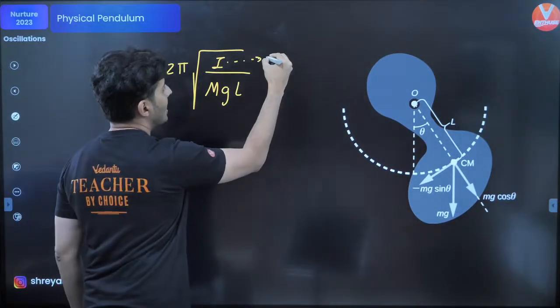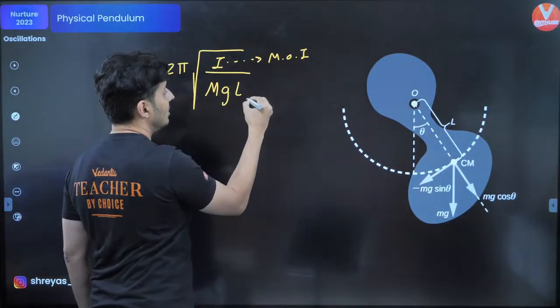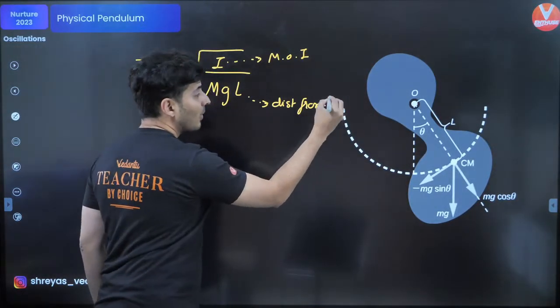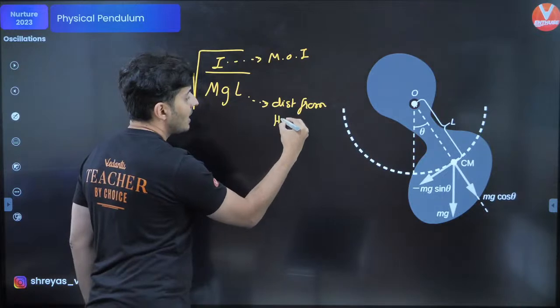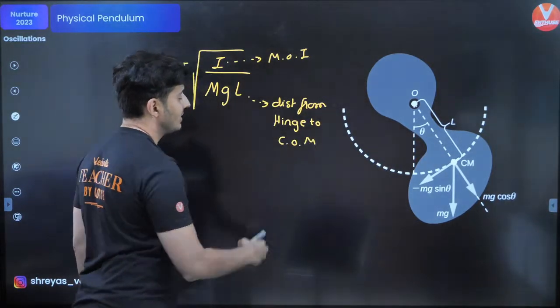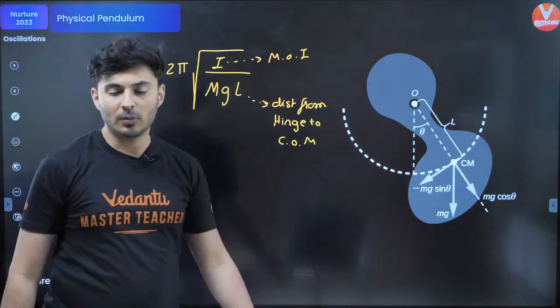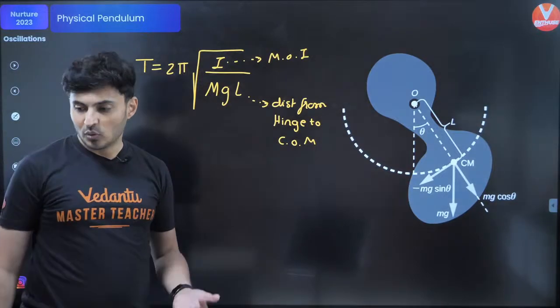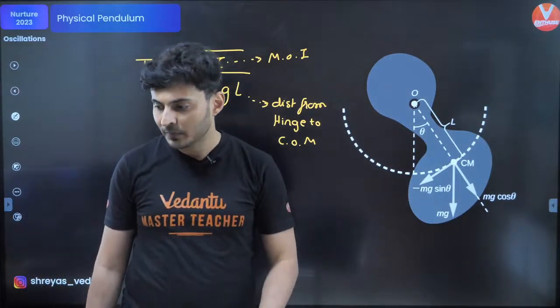What is I? Again, moment of inertia. What is L? Distance from where? The hinge. It's from the hinge to the center of mass. This is the time period formula. Keep this in mind.